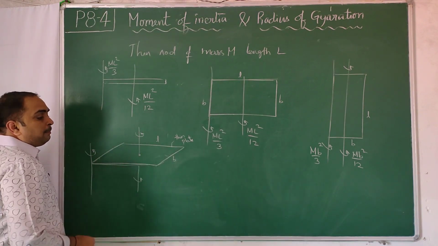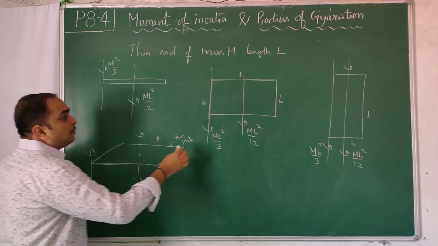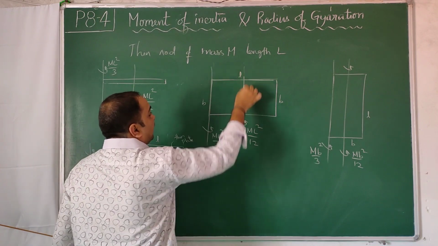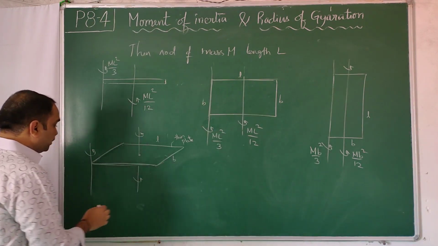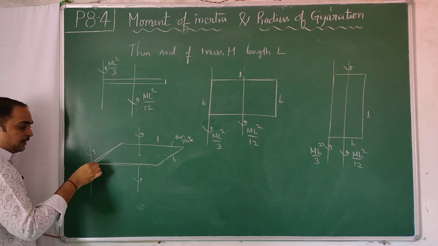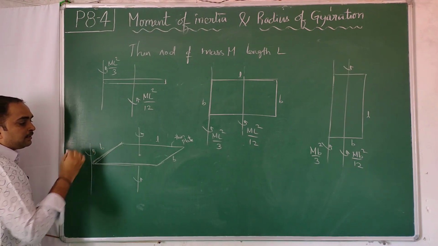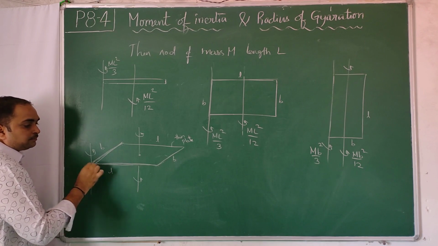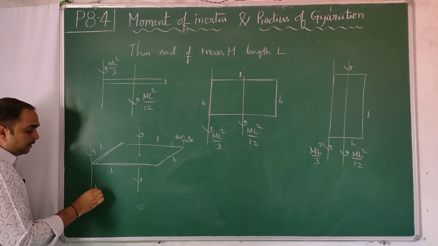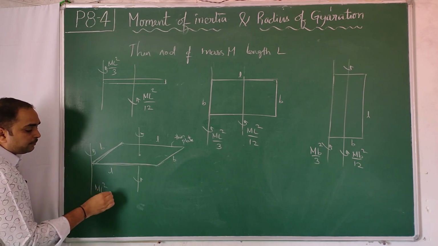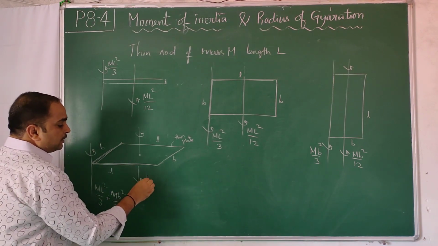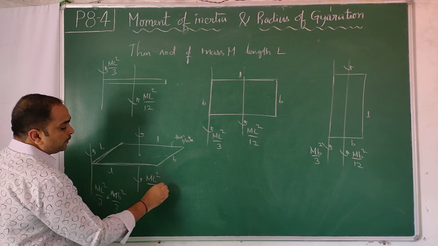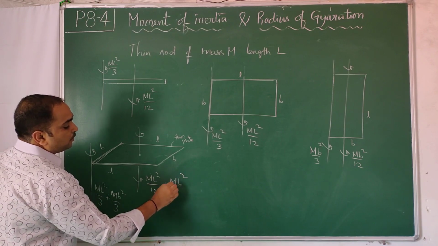Now here, the perpendicular axis theorem says the moment of inertia about this axis and perpendicular axis. So this is ml square by 12 and mb square by 12. This comes out at the edge. So this is the edge of the breadth, this is the edge of the length, the end of the length. So it is ml square by 3 plus mb square by 3. And this is ml square by 12 plus mb square by 12.